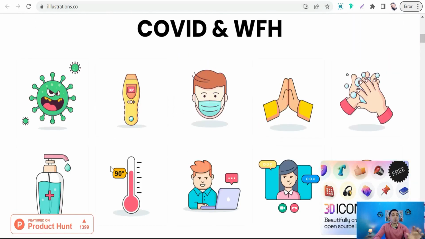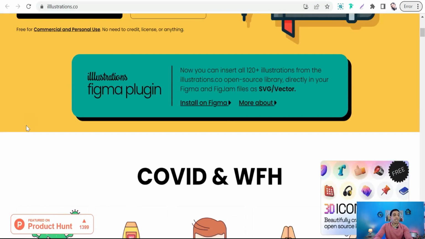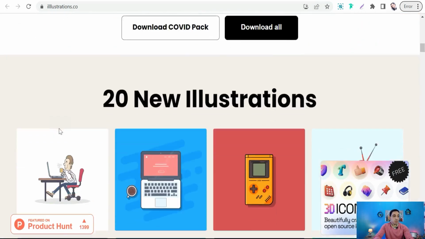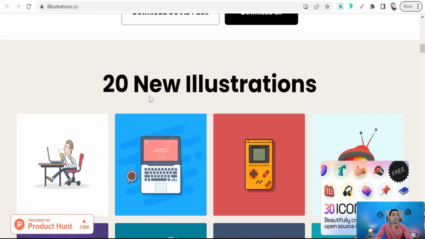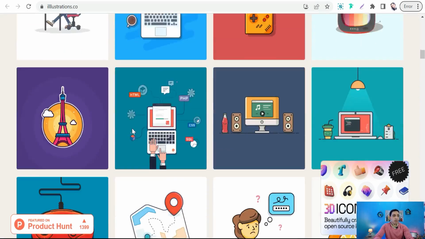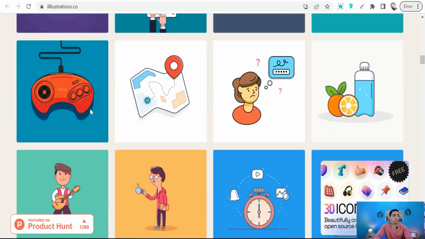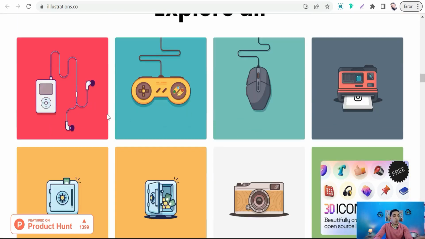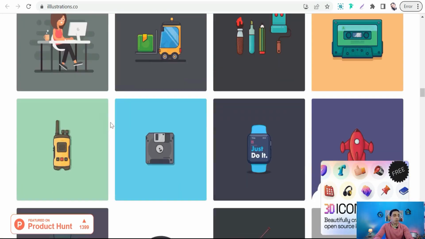Here you can find over 200 illustrations around trending topics and fields, as you see. And it's updated weekly, as you see, with 20 new illustrations like for office work, for calculator, for technology, for games, and so on. And of course, you can download all these vectors for free for commercial and personal use.